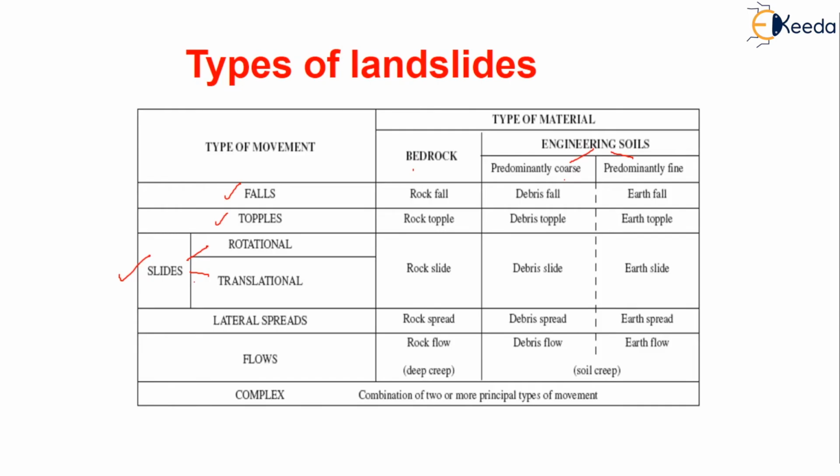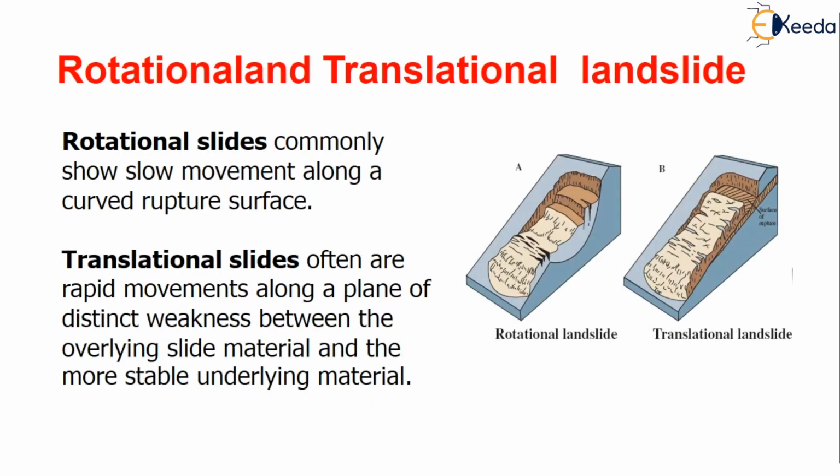Depending upon the bedrock, rock fall, debris fall, and earth fall come under falls. Then topples: rock topple, and debris and earth topple. Here slides: rock, debris, and earth. Again, coming to lateral spreads: rock, debris, and earth. Flows will be the same, including deep creep and soil creep, and complex is a combination of one or more of the above types of movements. So the first one is the rotational and translational landslide. What do you mean by a rotational slide?